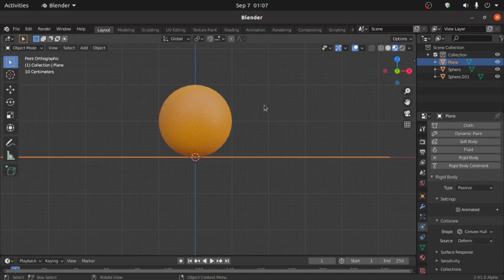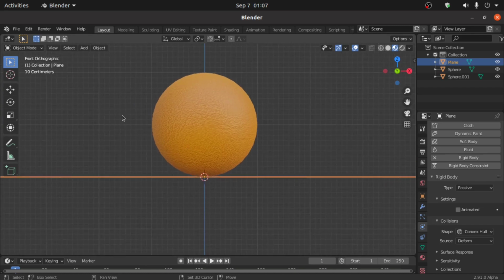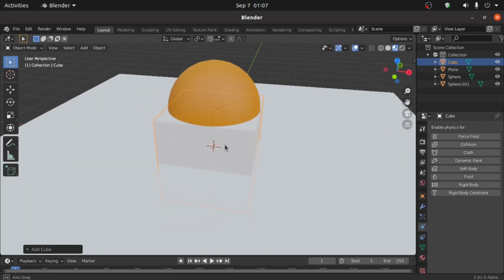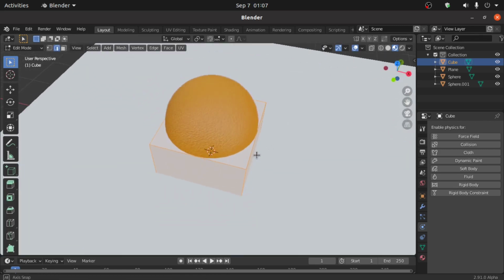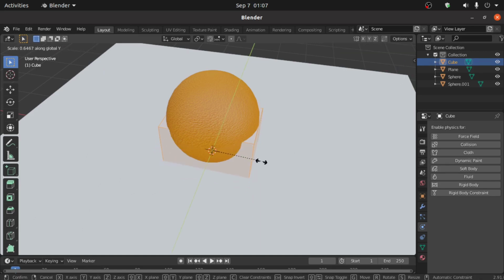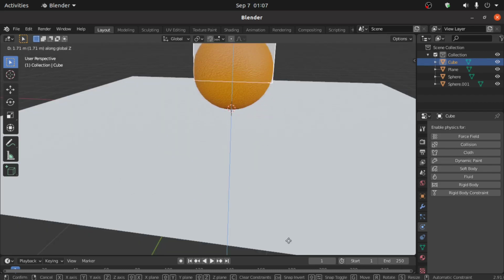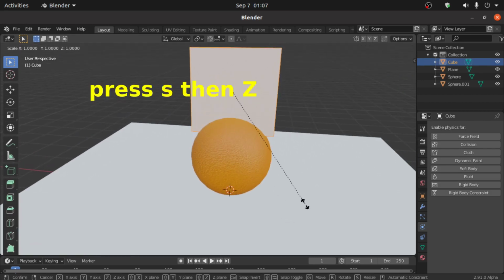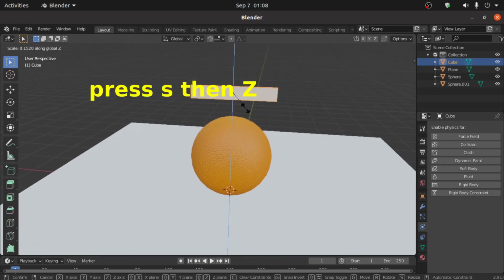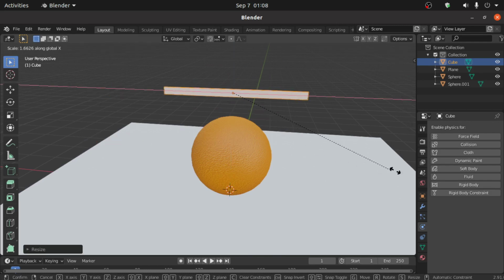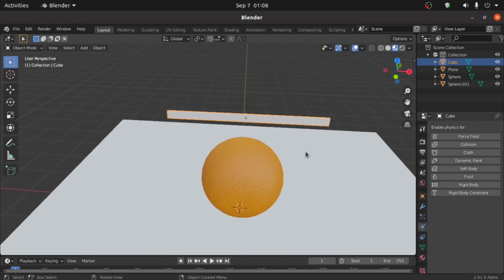Okay, now we have to make knife. So press Shift A, under mesh select here cube. Now press Tab to enter into edit mode. Now press S, then Y to scale on Y axis like this. Move on Z axis. Now press S, then Z to scale on Z axis. Now press S, then X to scale on X axis like this.